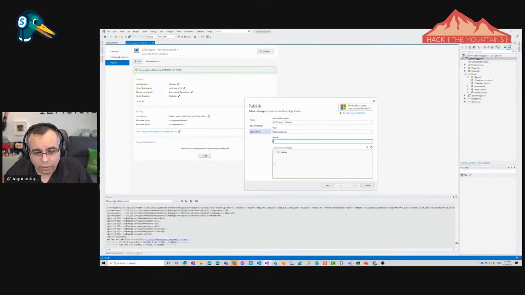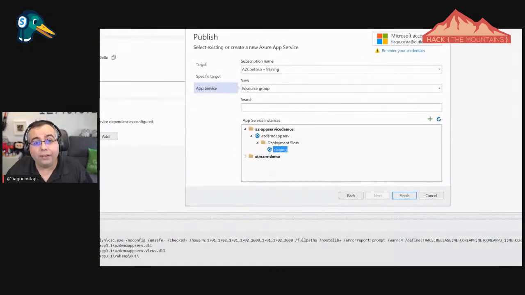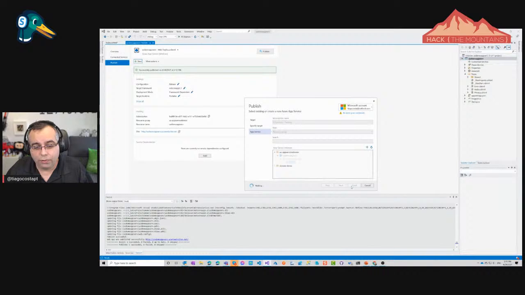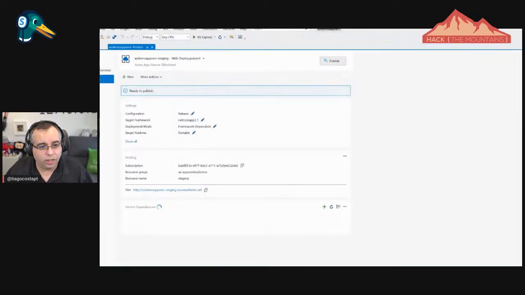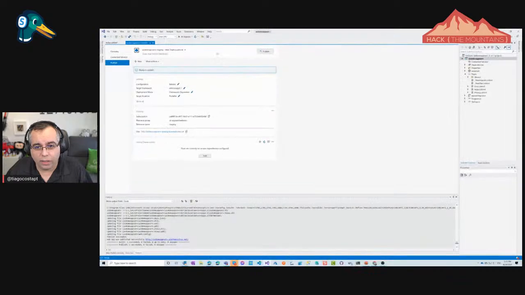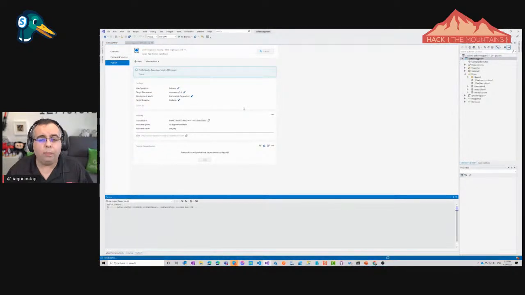But now, look, I scroll here and I will open the folder. I will open deployment slots, and I can find there, see, the staging. And if we finish this, now this will be staging, and you can see the differences in here. This is staging, so I'll publish this.